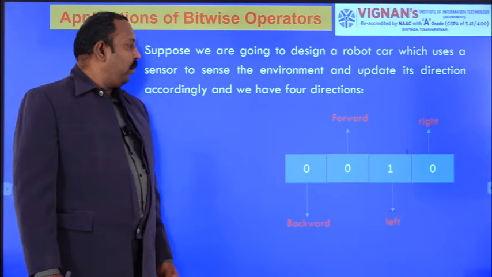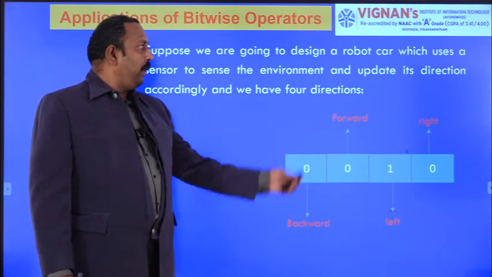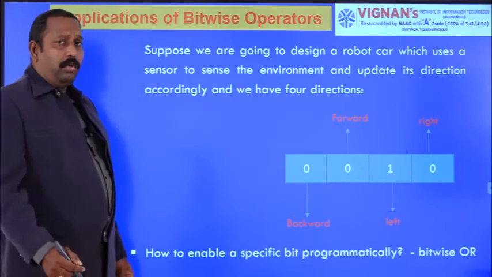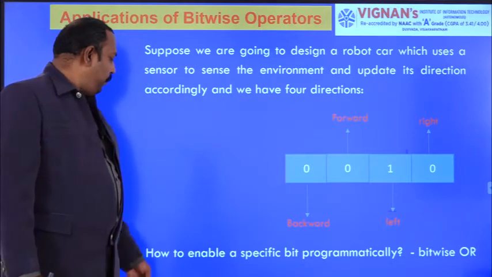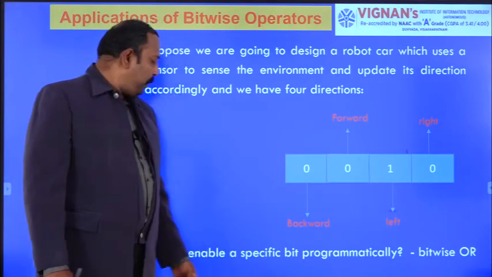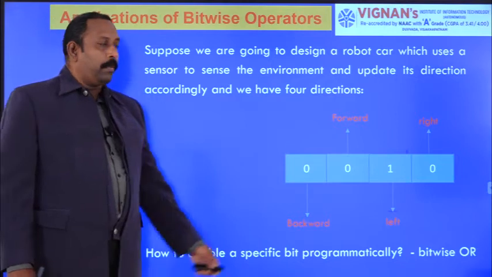So these are the 4 directions that can be stored in a robot car. Suppose, what is the use of XOR here? Suppose how to enable a specific bit using a program.